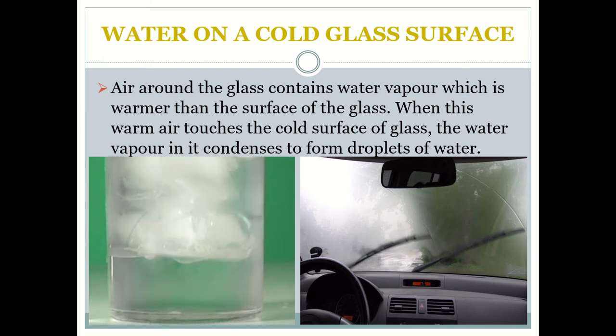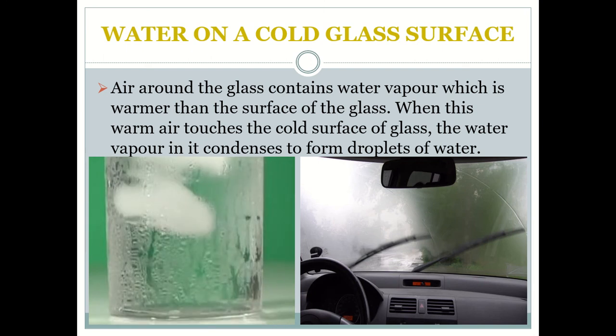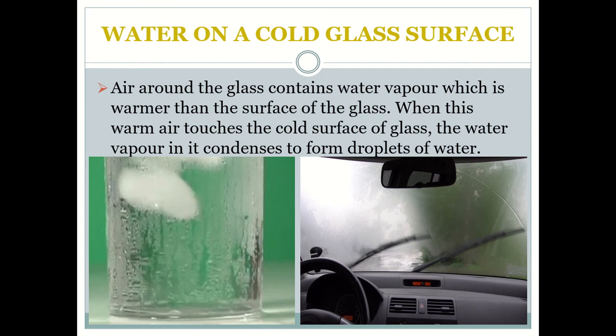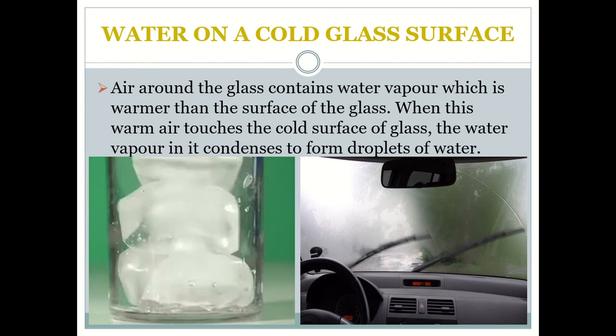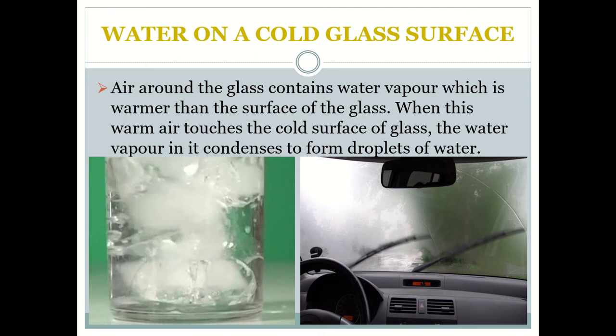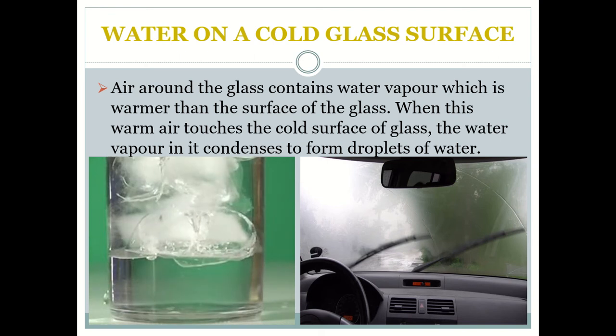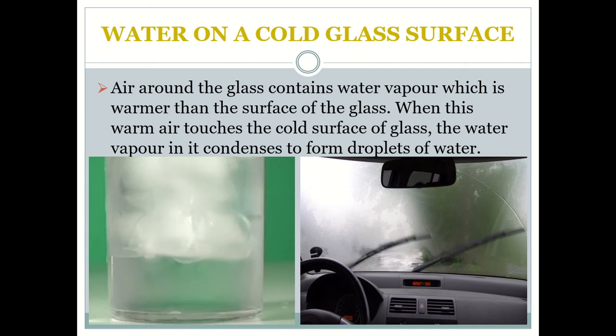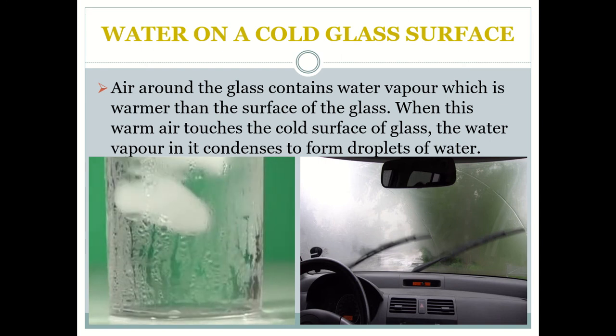In a similar way, when we travel in a car on a rainy day, the wipers wipe out the water falling outside on the window panes. But you will observe that window panes become foggy from inside. Now, why does this happen? Due to rain, the window panes become cold and water vapor present inside the car, when it touches these cold window panes, converts into water droplets. Hence, the driver has to wipe out the glass frequently.